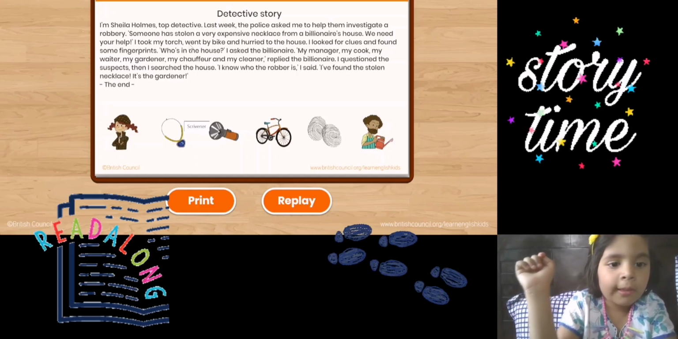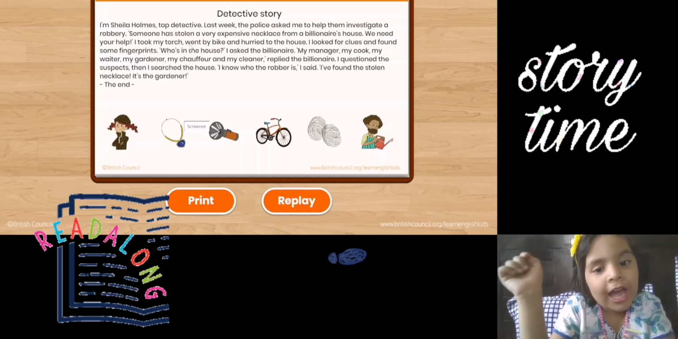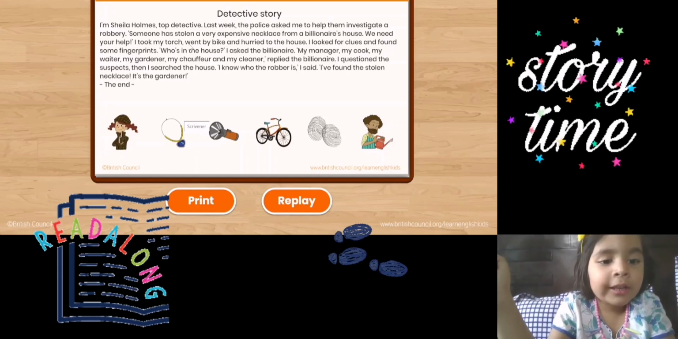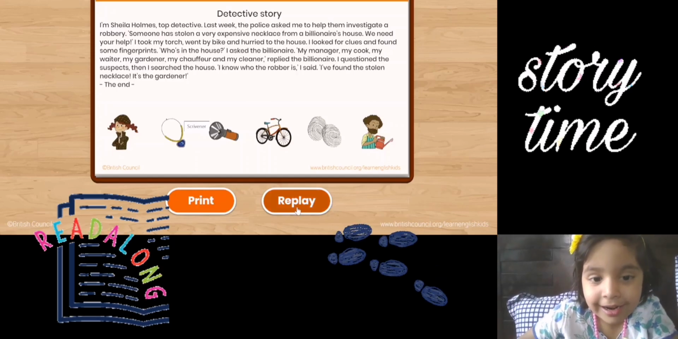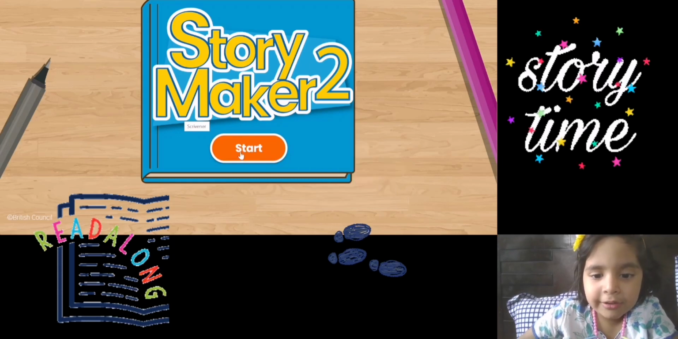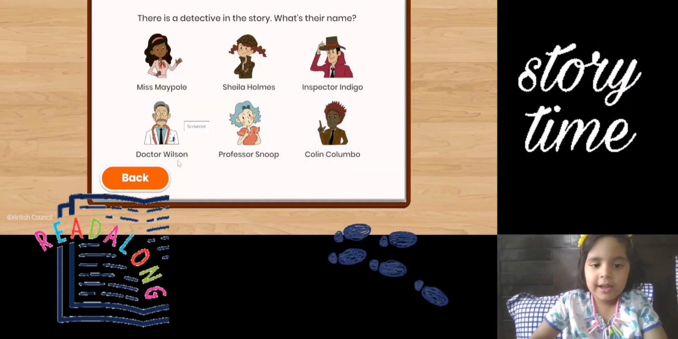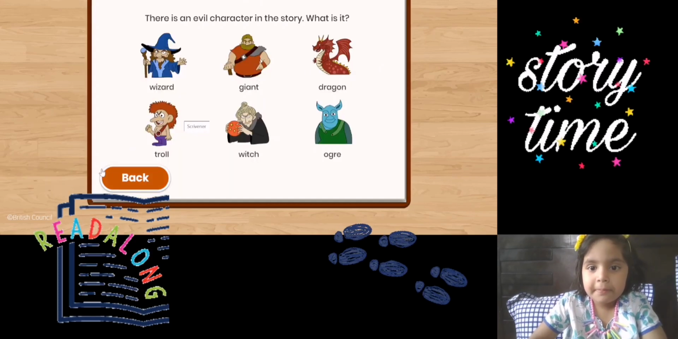I questioned the suspects. Then I searched the house. I know who the robber is. I found the stolen necklace. It's the gardener. So then you can replay and make another story if you want, like a fantasy